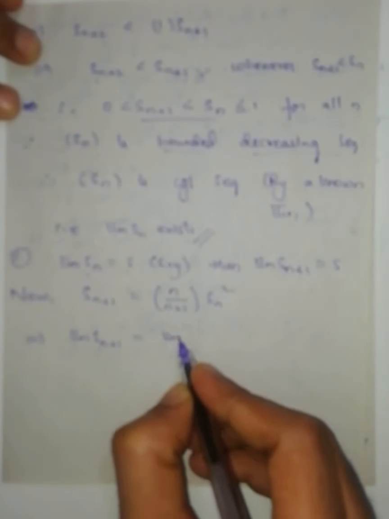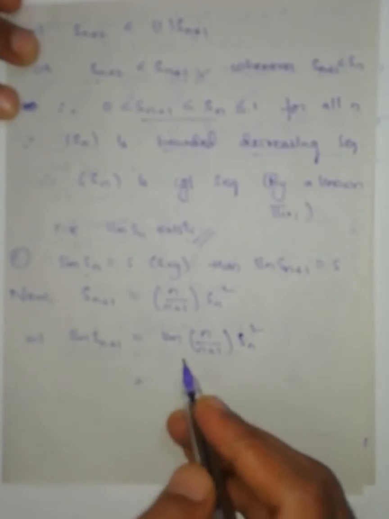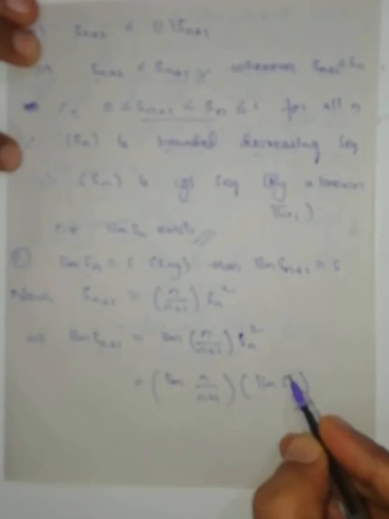We get limit of S_{n+1} equal to limit of n/(n+1) times S_n squared. From the algebra of limits, this can be written as the limit of n/(n+1) times the limit of S_n squared. Dividing by n, we get 1/(1+1/n), and this implies the limit of S_n, which is S, equals 1/(1+0) times S squared.